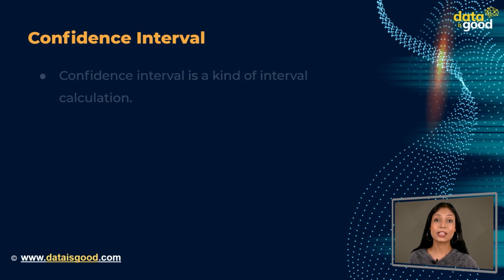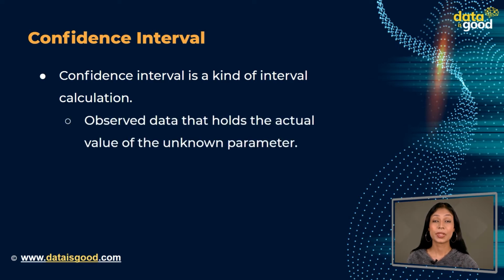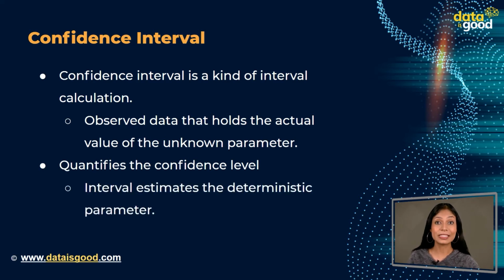In statistics, a confidence interval is a kind of interval calculation obtained from the observed data that holds the actual value of the unknown parameter. It is associated with the confidence level that quantifies the confidence level in which the interval estimates the deterministic parameter.